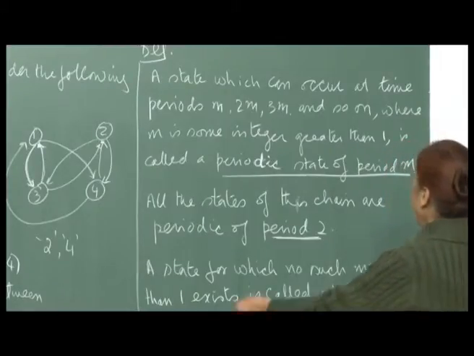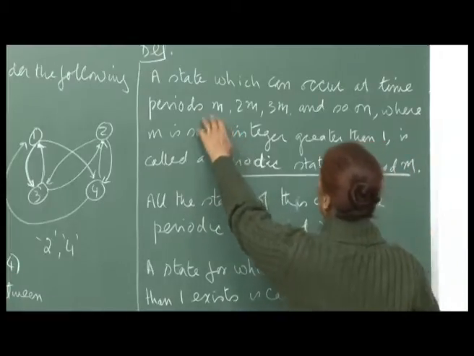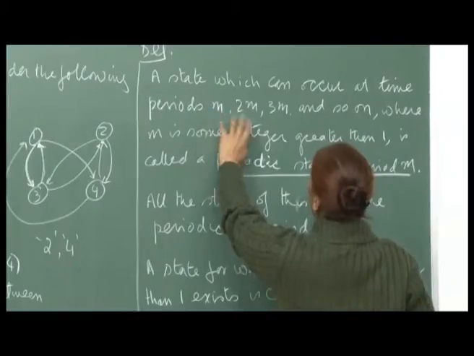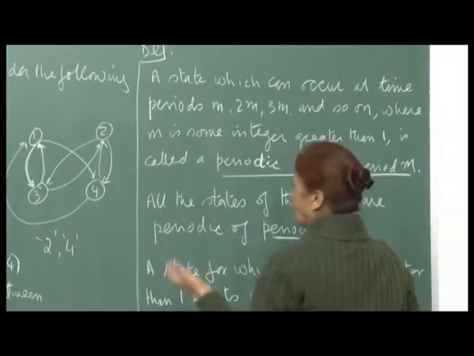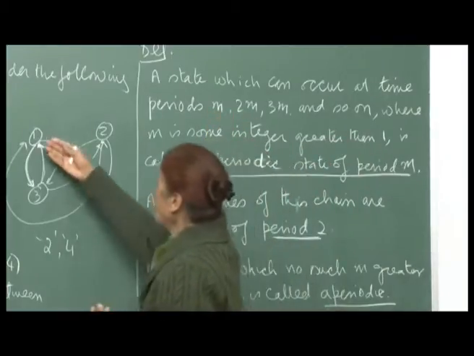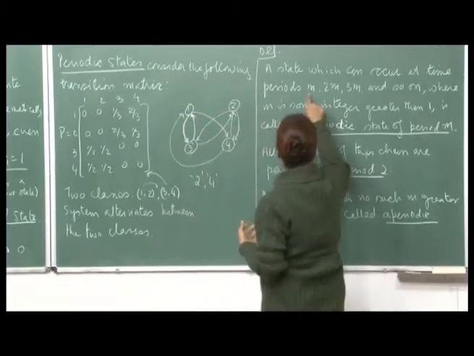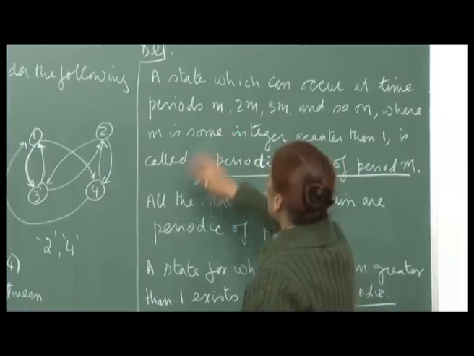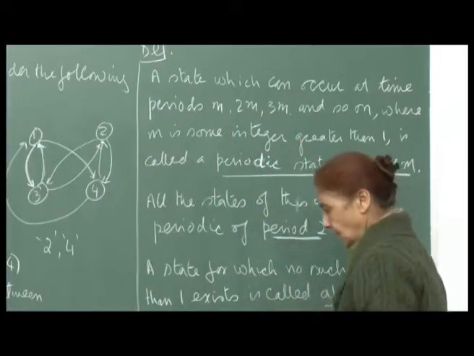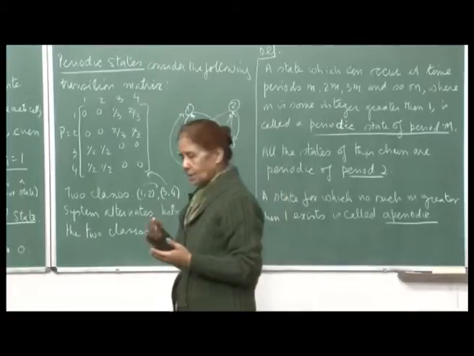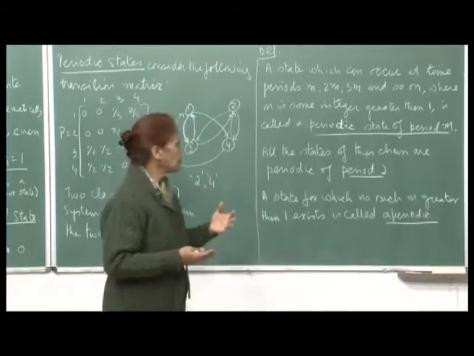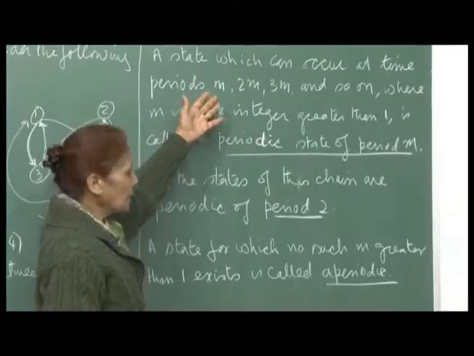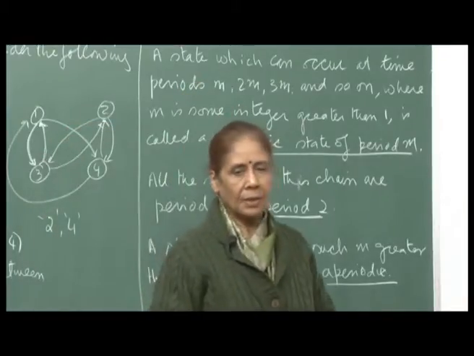Here, of course, the understanding is that the wording should have been: a state which can occur at time periods m, 2m. That means, if you start from that particular state and it occurs again at periods m, 2m, 3m, then the period is m. That part is understood here. That means, you start from a particular state and if you can visit it at regular intervals of m, where m is some integer greater than 1, then that state will be periodic.